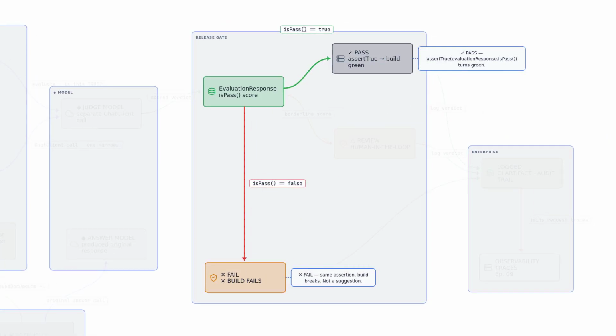If pass is true, the test passes, same as any other assertion. If pass is false, the build breaks. That is the gate, not a suggestion, not a log line nobody reads.